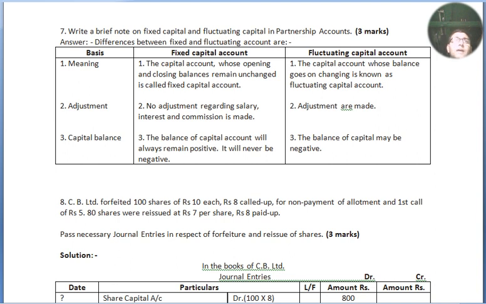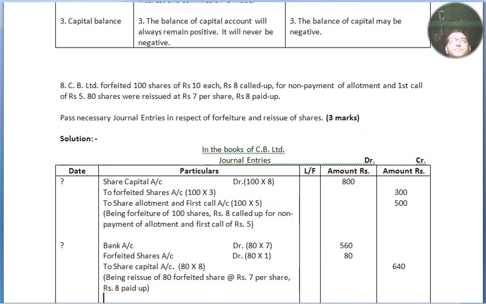Point number 2, adjustment. Under fixed capital account, no adjustment regarding salary, interest and commission is made. Under fluctuating capital account, adjustments are made. Point number 3, capital balance. Under fixed capital account, the balance of capital account will always remain positive. It will never be negative. Under fluctuating capital account, the balance of capital may be negative. Next question.